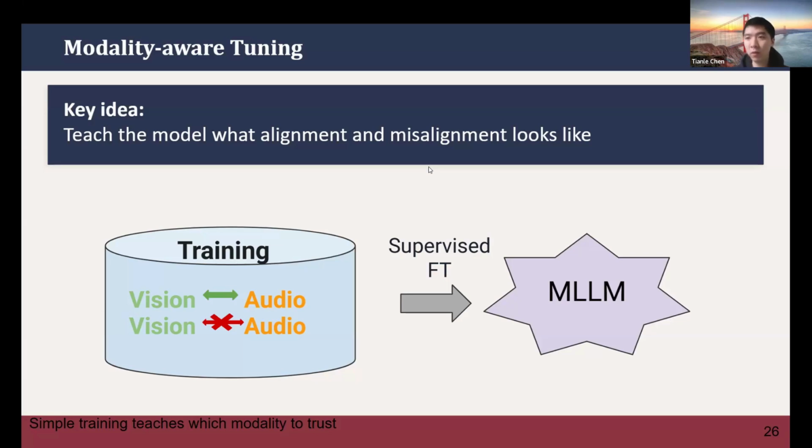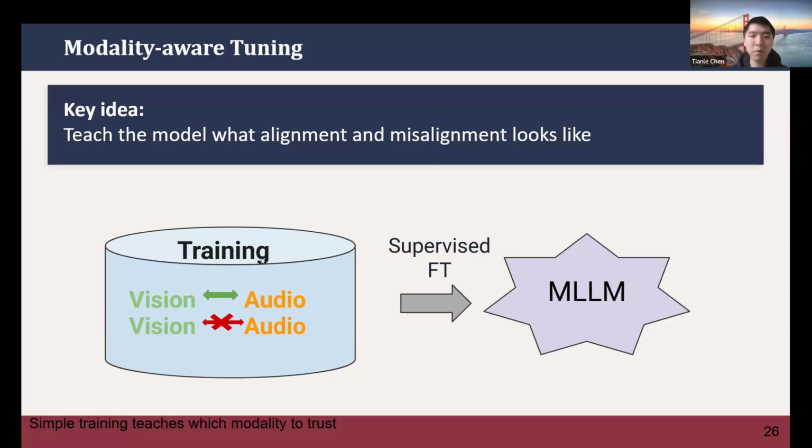For a single video, most of the time we're only providing one question for the model to answer, and the model doesn't need to specifically shift its attention across video and audio to answer the question. This might provide a shortcut, so the model learns the bias in the misalignment cases.